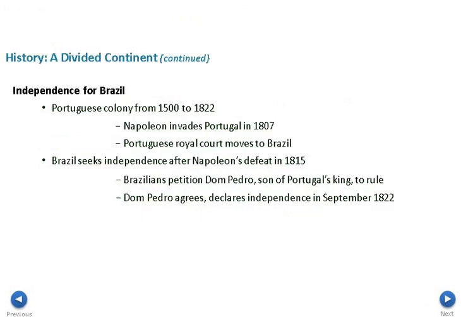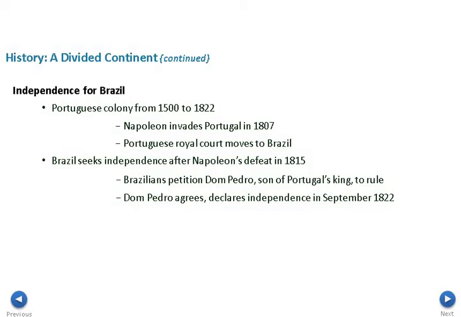Now, independence for Brazil. Portugal is a colony from 1500 to 1822. What we see is that Napoleon is going to invade Portugal in 1807. And the leaders of Portugal are going to be very worried about this. So what they're going to do is move to Brazil. So from 1807 to 1815, when Napoleon is defeated, the royal court is actually living in Brazil. This is important because they build it up to become a good country or somebody that could turn into a new country. Dom Pedro is going to come along, and here's a picture of him.